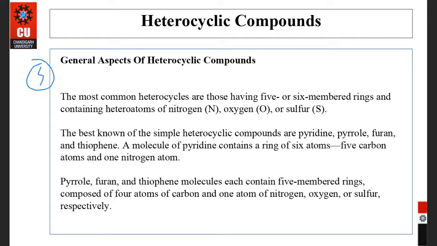And there is a fourth category. We'll discuss it in detail; I'm just giving the intro about these. The fourth type of classification is based on the number of heteroatoms present in the ring. If the ring contains one heteroatom, or 2, 3, it is also categorized on the number of heteroatoms present in the ring.